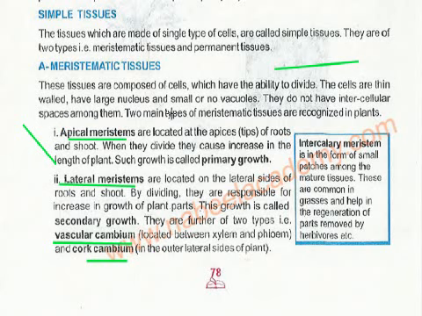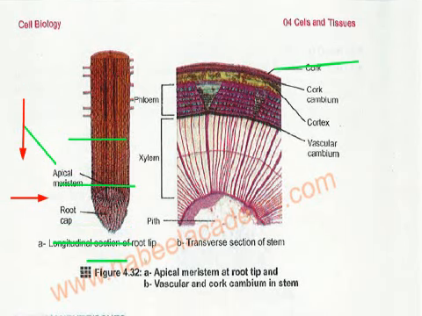Please just know this point: the apical meristem is responsible for the longitudinal growth, the length, and the lateral meristems are responsible for the girth, the thickness of the roots and the shoots. This is one important thing for you to know.